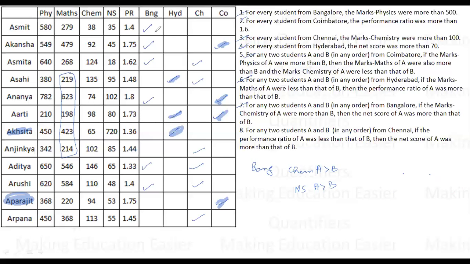And who are the people from Bangalore? These three and these three. 6 people can be from Bangalore. Out of this, Smith is definitely from Bangalore. Smith is our benchmark in Bangalore because he does not have any other options. So if I talk about the score of chemistry for the students of Bangalore, I have to compare the scores. If I put them in increasing order,